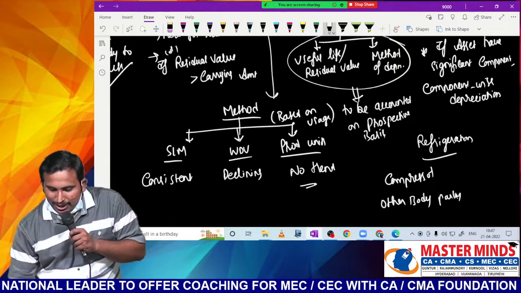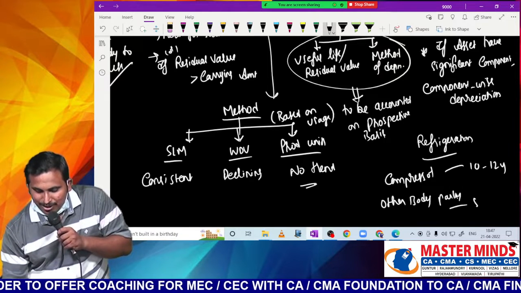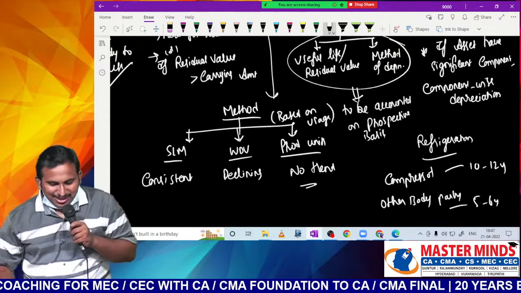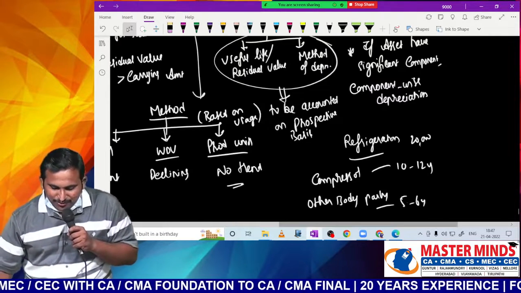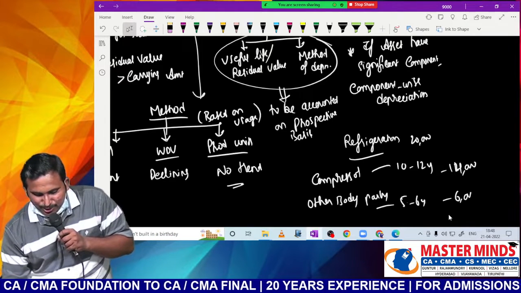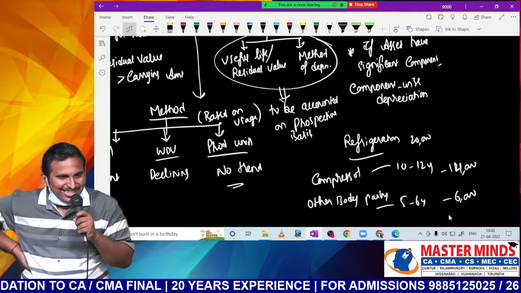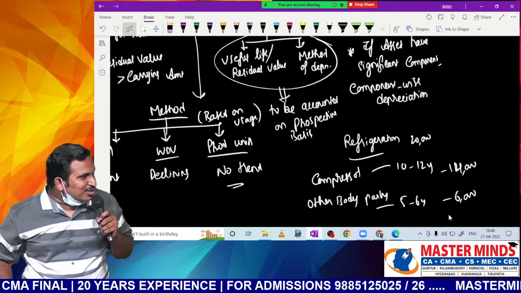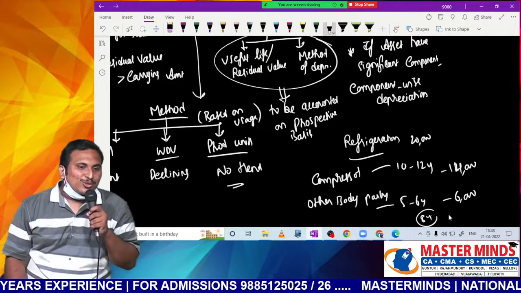Now usually a compressor may have a life of 10 to 12 years, sir. But other body parts may have a life of generally 5 to 6 years, sir. Let us say out of a 20,000 refrigerator, the compressor is 12,000 or 14,000 and body parts are 6,000. Frankly speaking, if they have different useful lives, depreciation also has to be provided separately. But previously, for the entire 20,000, we considered some average, maybe 7 or 8 years. For that 8 years only, we used to provide depreciation.